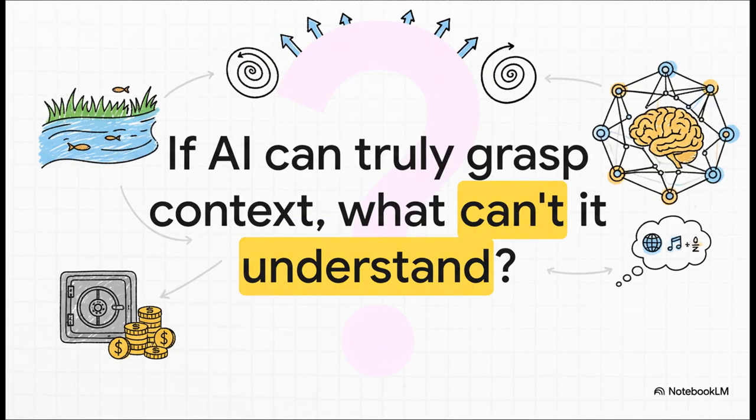Which brings us to a final, powerful question to leave you with. Self-attention gave machines the ability to understand context. It's the reason AI can tell the difference between a riverbank and a money bank. So as we keep building on this, what are the limits? If an AI can truly grasp context, what can't it eventually understand?